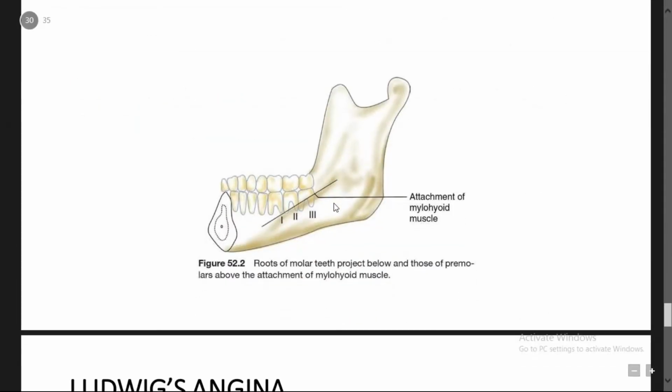You can see in the picture, these are the molars 2 and 3, and this is the premolar. And this is the attachment of the mylohyoid muscle. So sublingual space infection or abscess collection is most commonly due to premolar infection, whereas submaxillary space infection or abscess collection will be most commonly due to the molars.